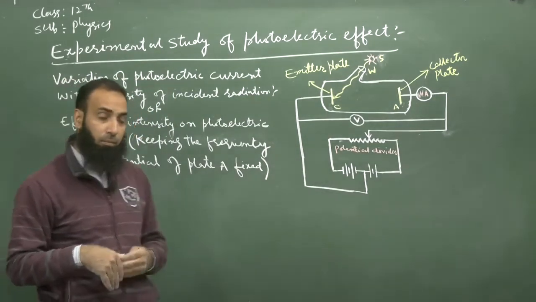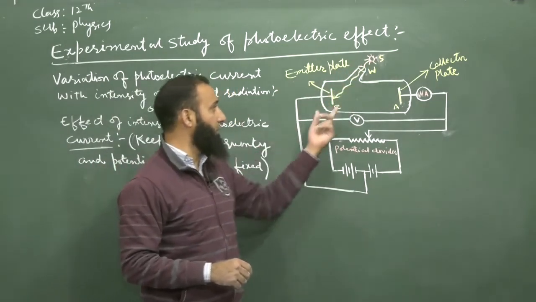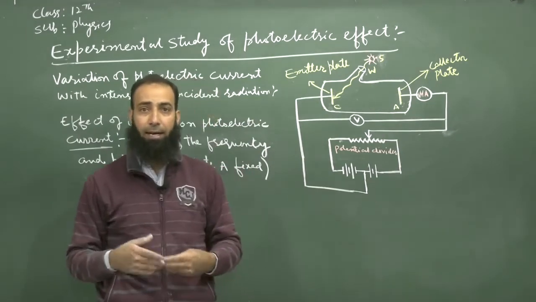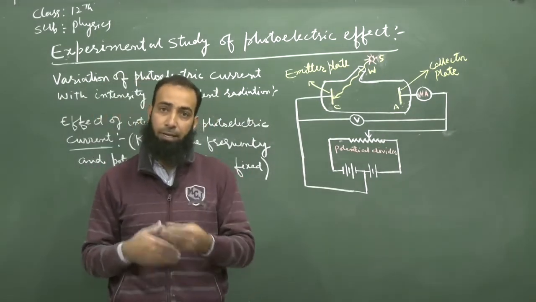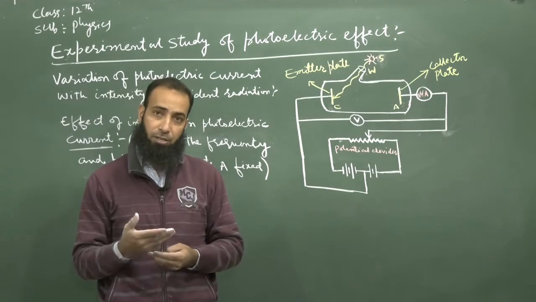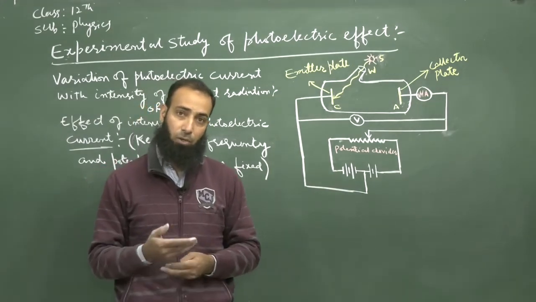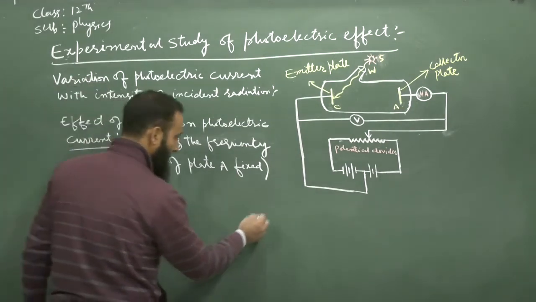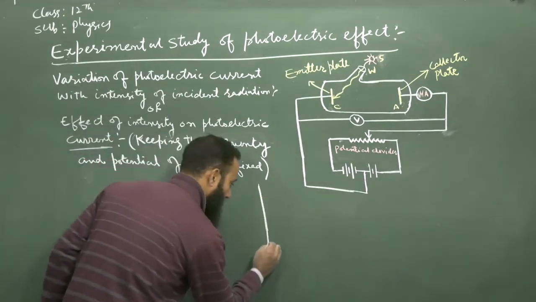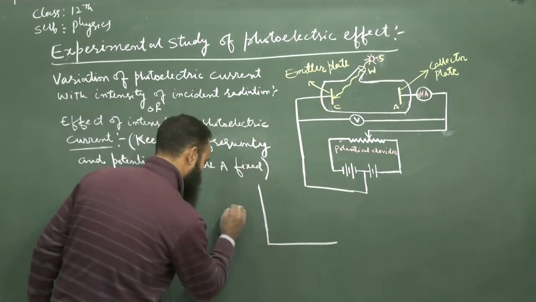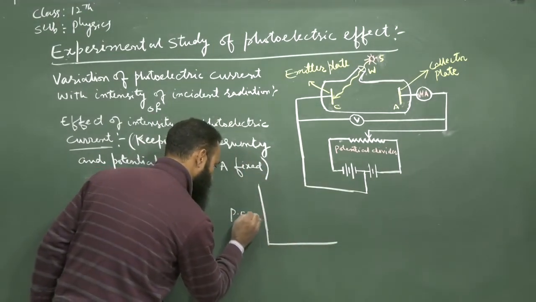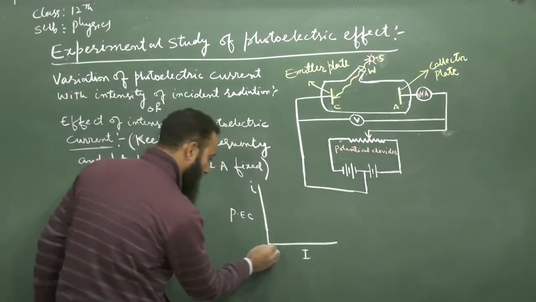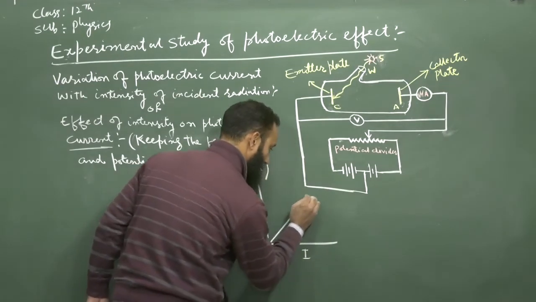Now when the intensity of the incident radiation is changed, it was found that the photoelectric current also increases. If we increase the intensity of the incident radiation, photoelectric current also increases. Now, when the plot was drawn between the photoelectric current I versus the intensity of the incident radiation, the plot comes out to be linear.